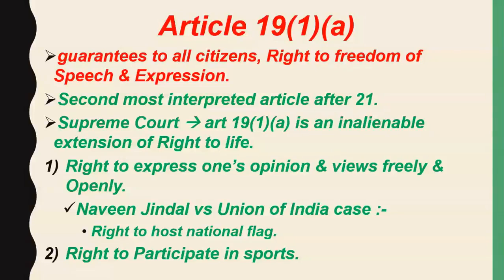So when the Supreme Court interprets any fundamental right, it finds a deeper meaning of that fundamental right, and out of that deeper meaning, the Supreme Court gives more rights to the citizens or the people. These are known as derived fundamental rights, meaning they are derived out of the pre-existing fundamental rights. So Article 19 clause 1 subclause A is the second most interpreted article after Article 21.